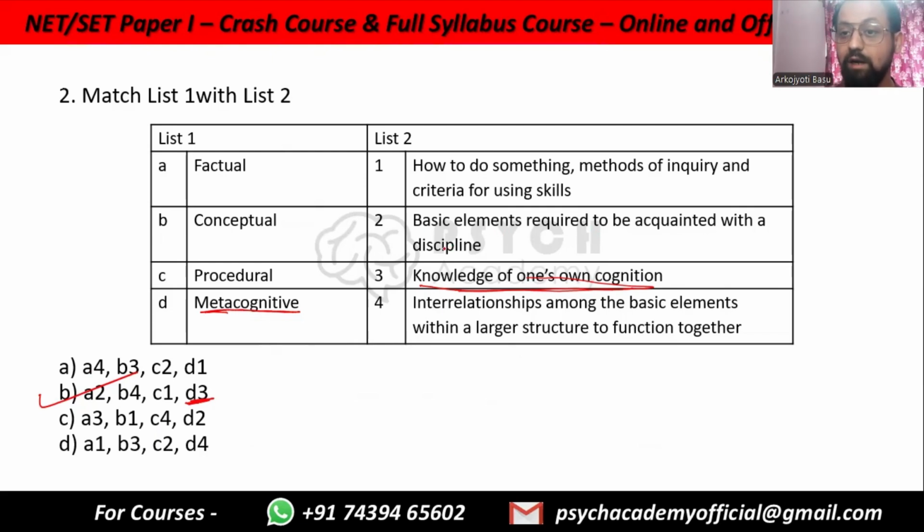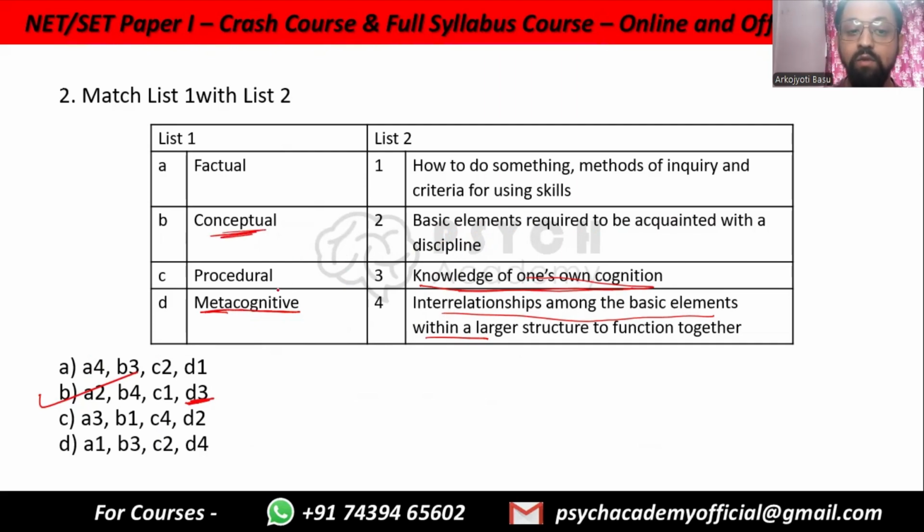Then we have conceptual. Concepts, interrelationships among basic elements. At this point we are not only memorizing. For example, basic elements are like elements of the periodic table: hydrogen, oxygen, boron, carbon, all of these. But when you realize how they react with each other, that is the interrelationships.